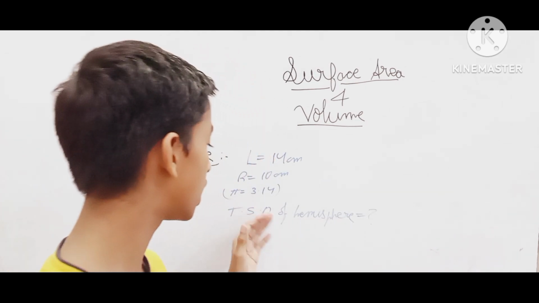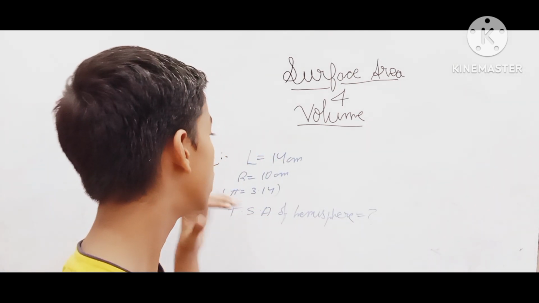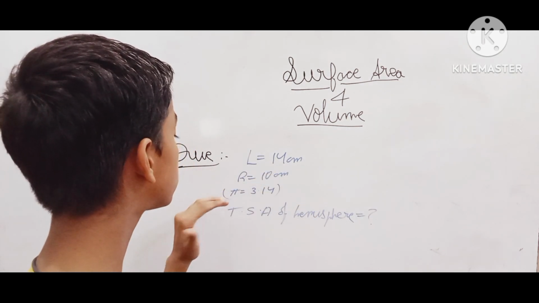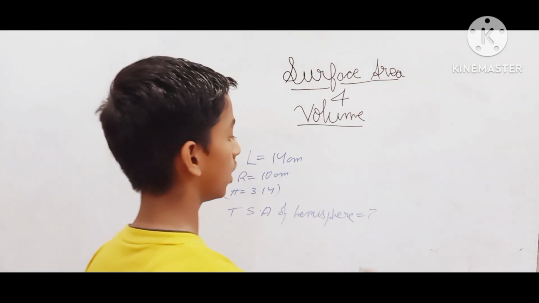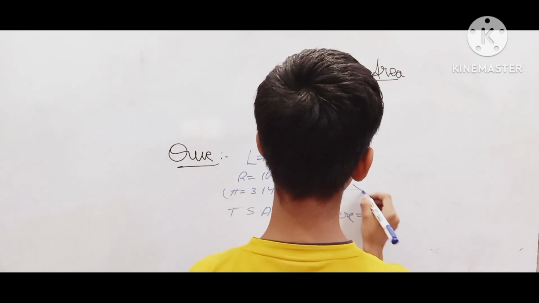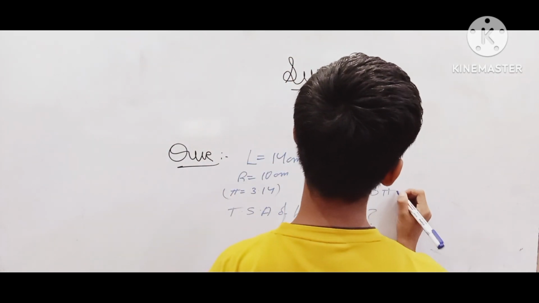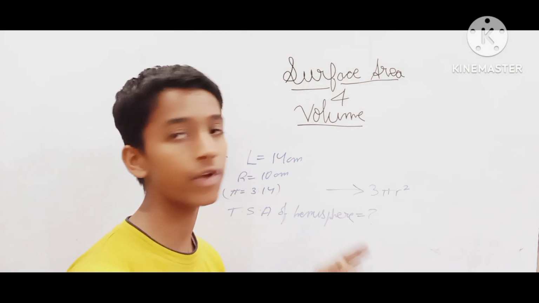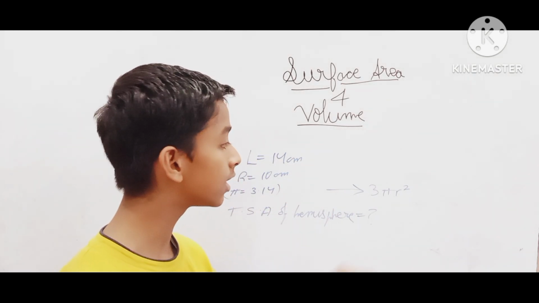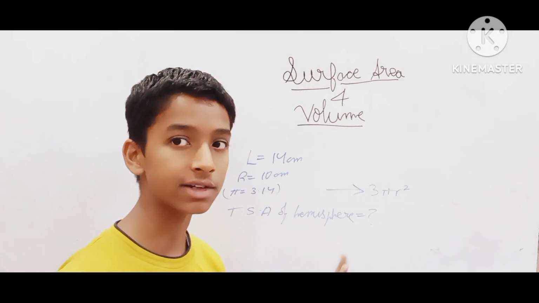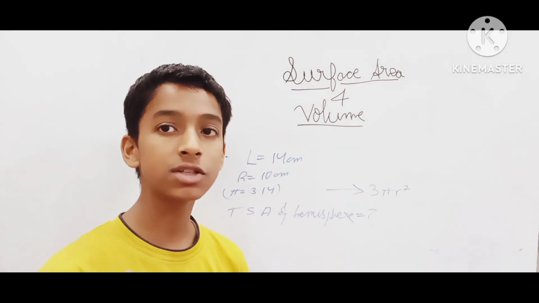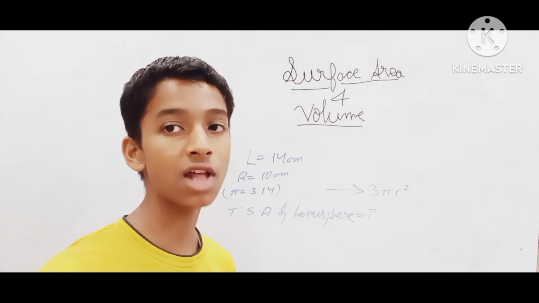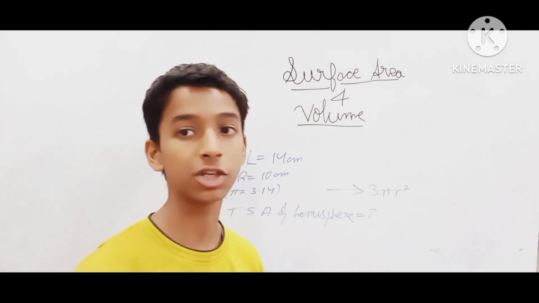Now we have a question here regarding the total surface area of the hemisphere. We are given the slant height equal to 14 centimeter, radius equal to 10 centimeter, and we have to use the value of pi, that is 3.14. Now the formula for the total surface area of the hemisphere would be 3 pi r square. Many of you must be wondering that we have to use the slant height somewhere. But no, there is nothing in the formula that requires the slant height. I know you are very smart and you will know how to solve the question before me. So before checking the answer, try to solve this question with me.